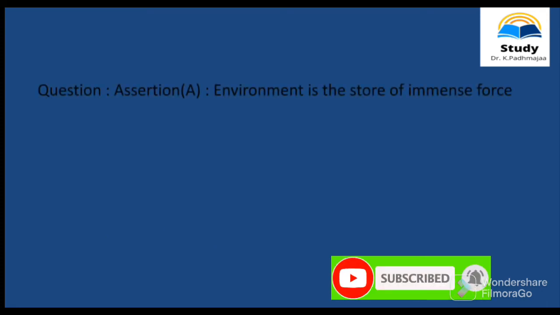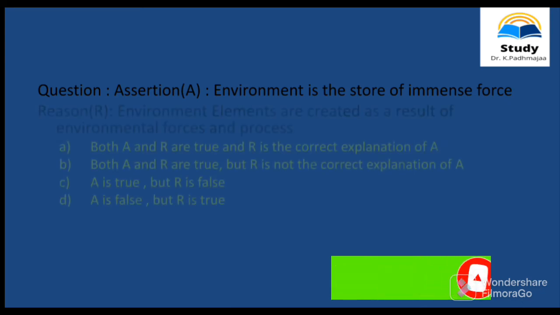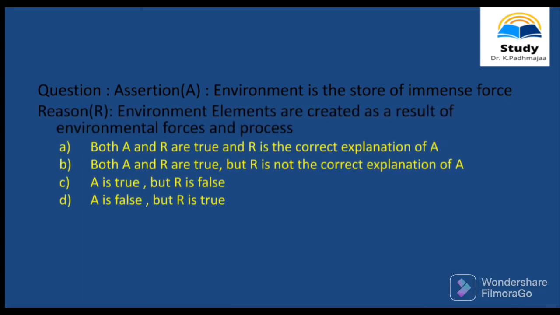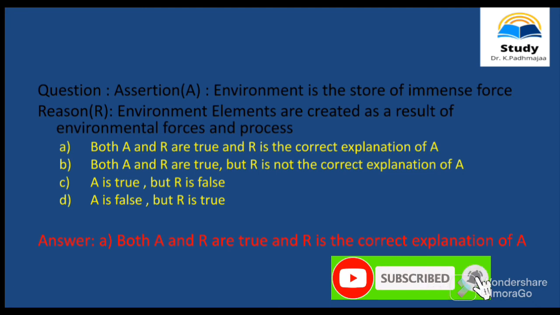Assertion. Environment is the store of immense force. Reason. Environment elements are created as a result of environmental forces and process. A. Both A and R are true and R is the correct explanation of A. B. Both A and R are true but R is not the correct explanation of A. C. A is true but R is false. D. A is false but R is true. The correct answer for this question is A. Both A and R are true and R is the correct explanation of A.